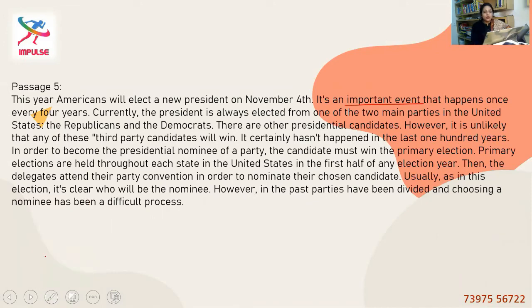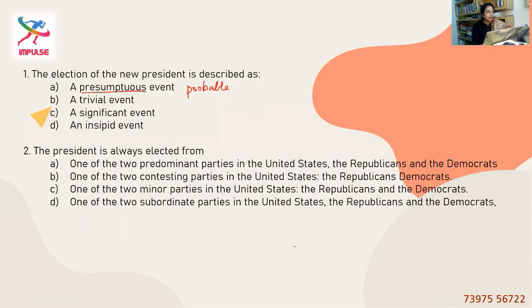So let's see which word conveys the same meaning as important. Trivial means very little or less. Significant event is an important event. So it is option C. Option D, an insipid event. Insipid is nothing but less interested.